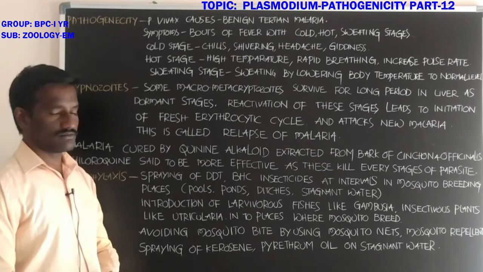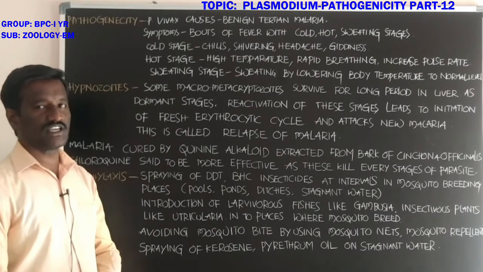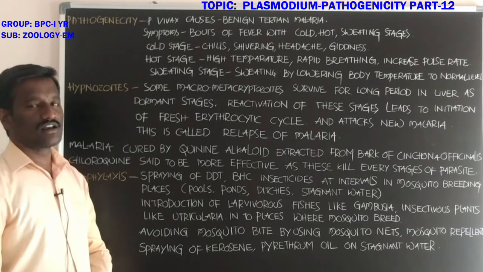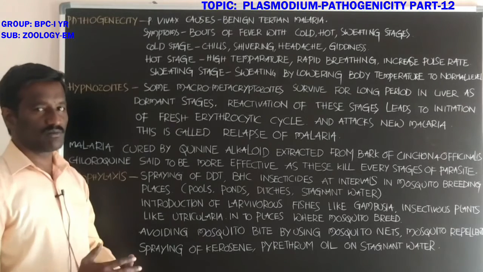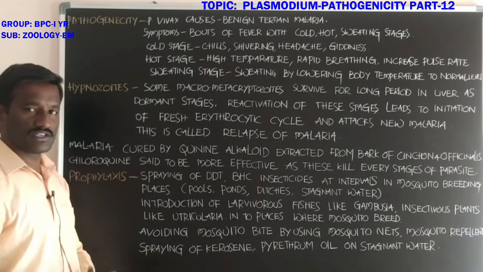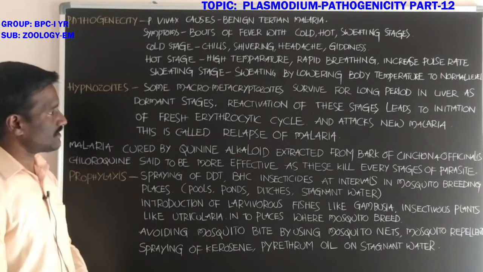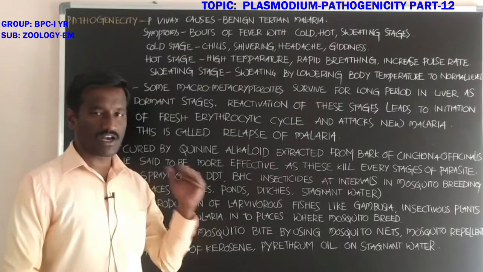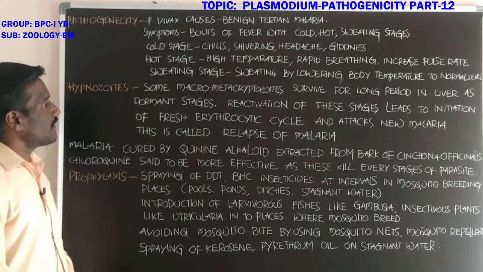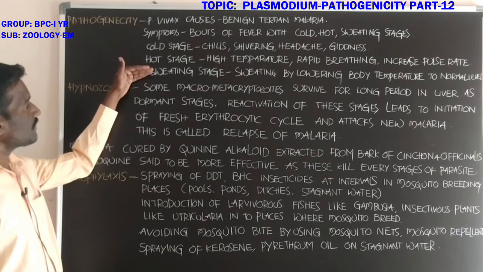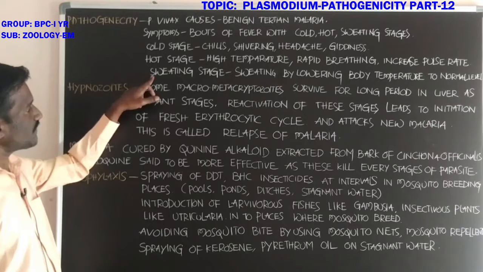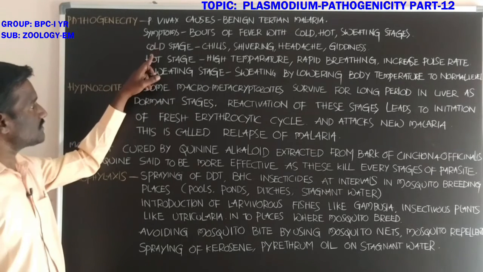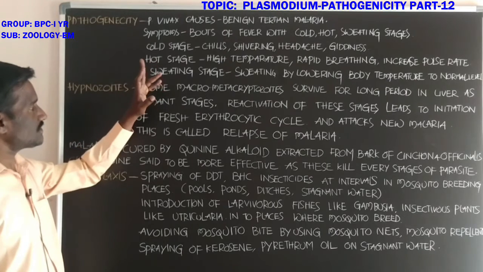And the sweating stage is when the sweat glands present in the skin release a large amount of sweat. It lowers the body temperature up to the normal level. The sweating stage follows the cold stage and hot stage.